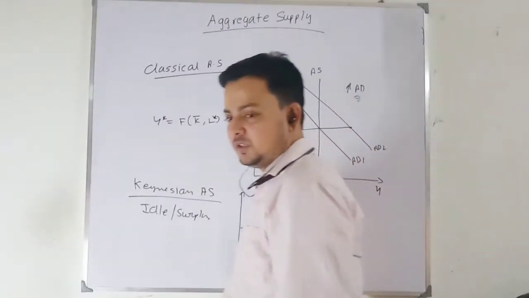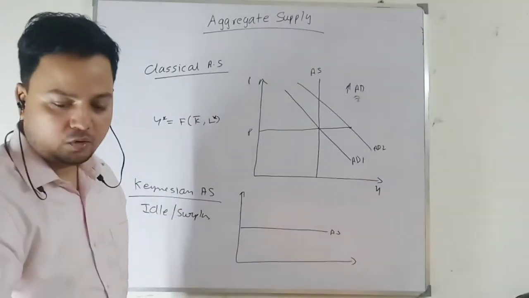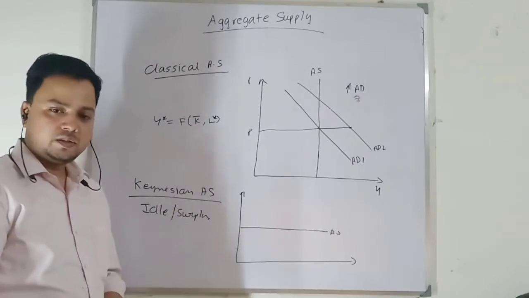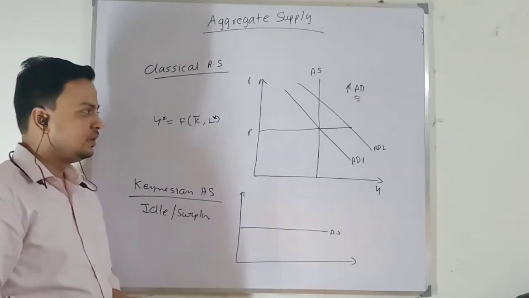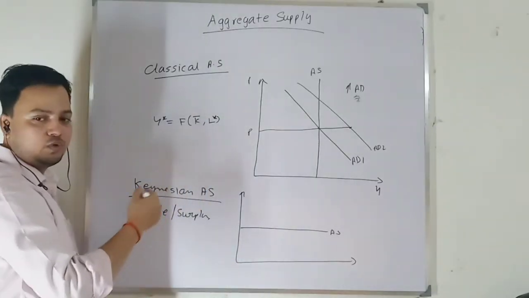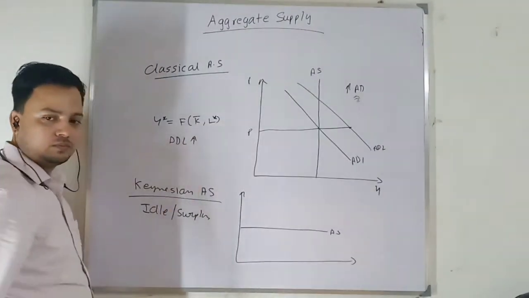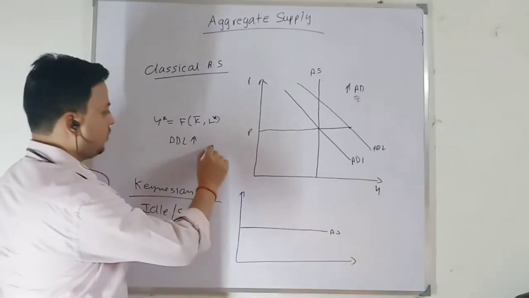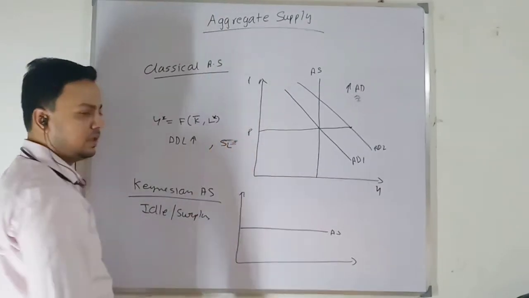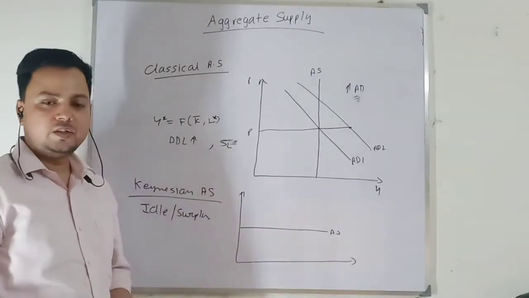So when demand is more than supply, firms want to produce more, and in order to produce more, they require labor. Since labor is fully employed, firms will offer them more wages. Why? Because in order to produce more, they require more labor. So demand for labor increases. Given the supply of labor, what will happen? The wage rate will increase.